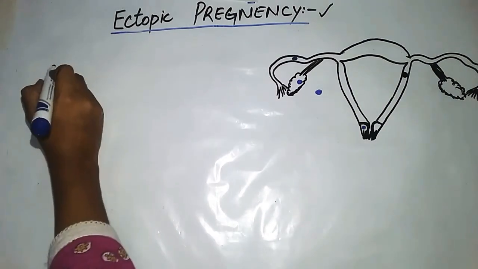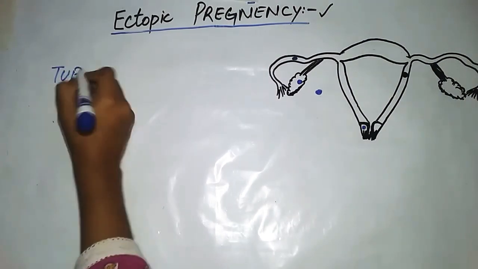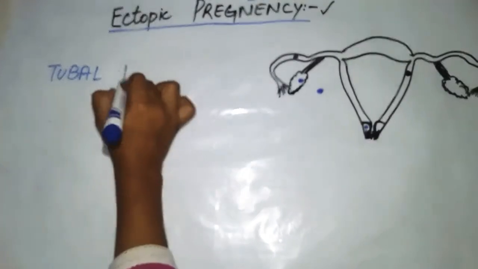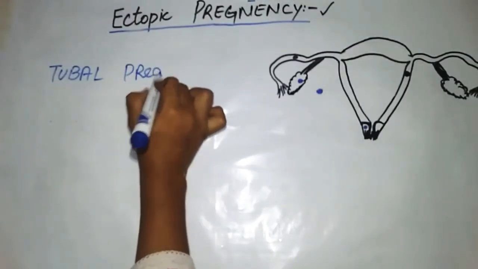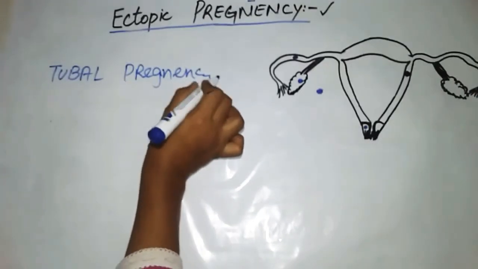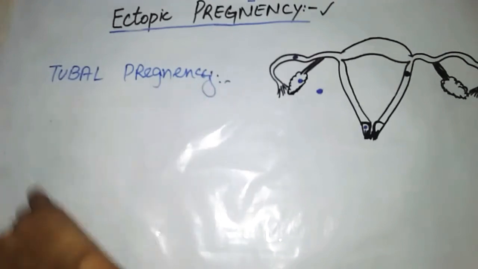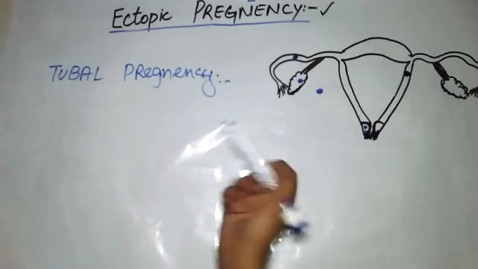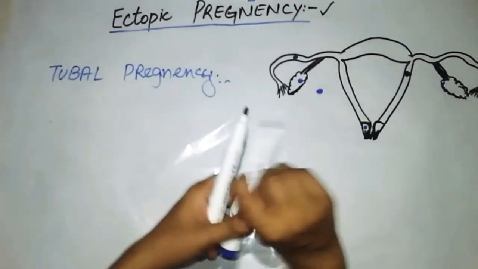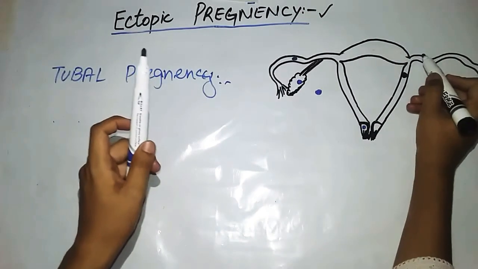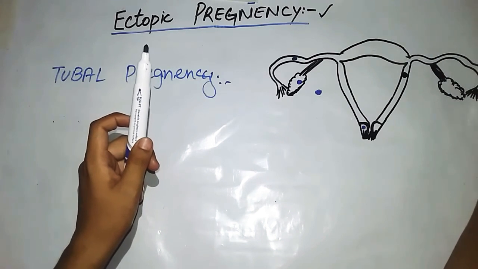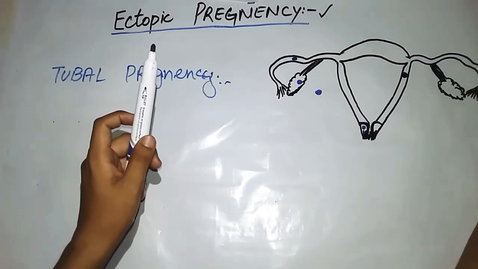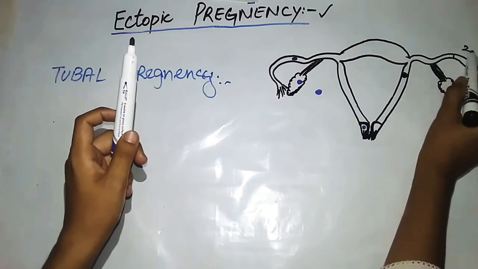Now, we know that there are four parts of the fallopian tube. If this is the fallopian tube, then the first part, from the fimbriae upward, is the infundibulum. After that there is the ampulla, the second part.